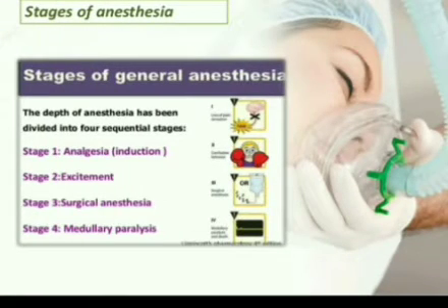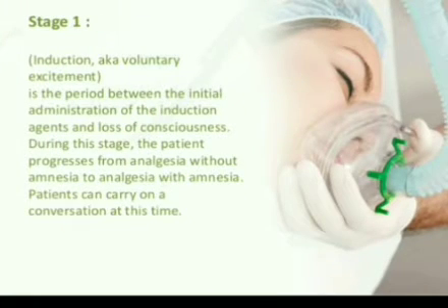Stages of anesthesia. Depth of anesthesia has been divided into 4 sequential stages: first is analgesia and induction, second is excitement, third is surgical anesthesia, fourth is medullary paralysis. First, induction occurs voluntarily. It is the period between the initial administration of the induction agent and loss of consciousness. During this stage, the patient progresses from analgesia without amnesia to analgesia with amnesia. The patient can carry on a conversation at this time.